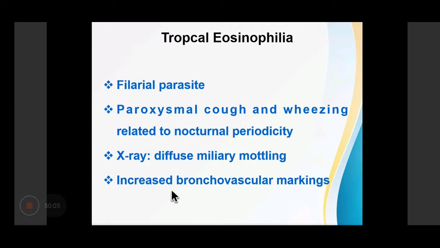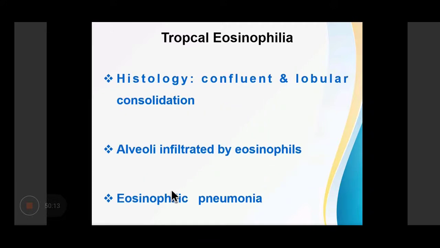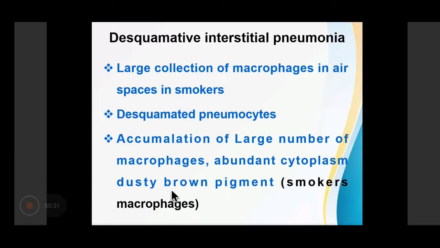On X-ray chest, there is diffuse miliary mottling or opacity and increased bronchovascular markings. Blood will show eosinophilia and there will be an elevated titer of antifilarial antibody. Lung shows confluent or lobar consolidation. The alveoli will be infiltrated by eosinophils and there will be eosinophilic pneumonia.